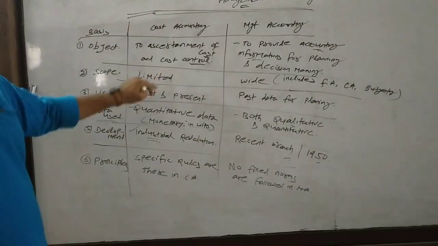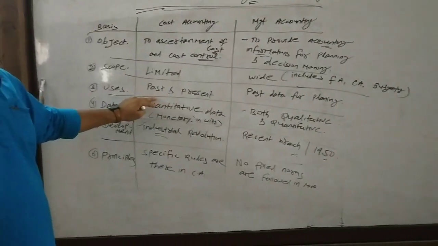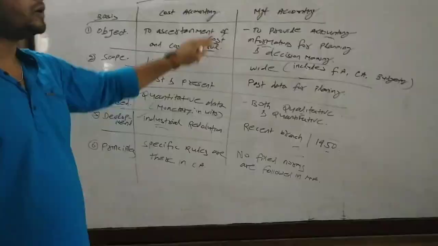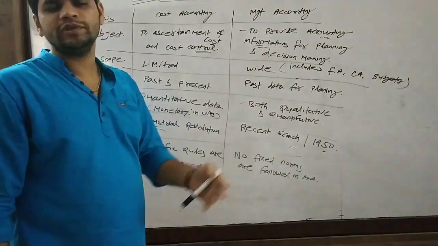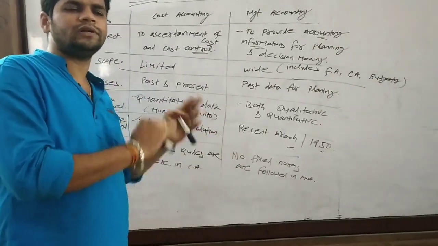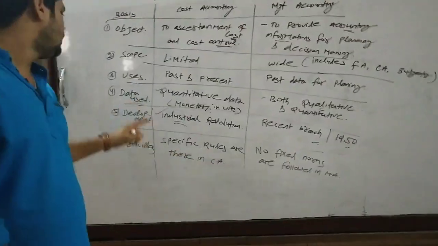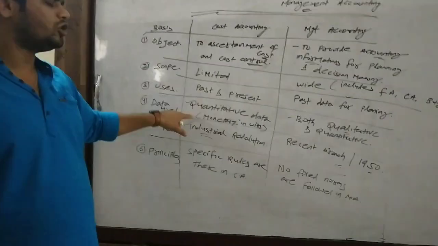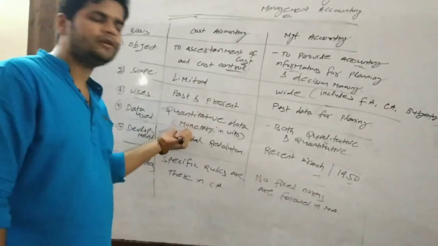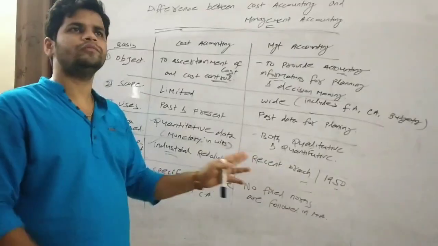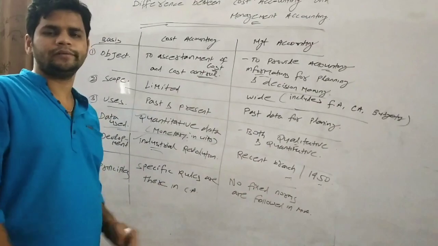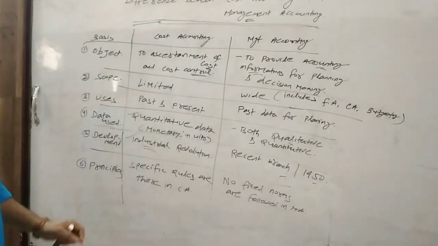Uses: cost accounting uses data or information related to the past and present. But management accounting uses information related to the past, on the basis of which management makes planning for the future. Data used: in case of cost accounting, only quantitative data are used, but in case of management accounting, both qualitative as well as quantitative data are used.